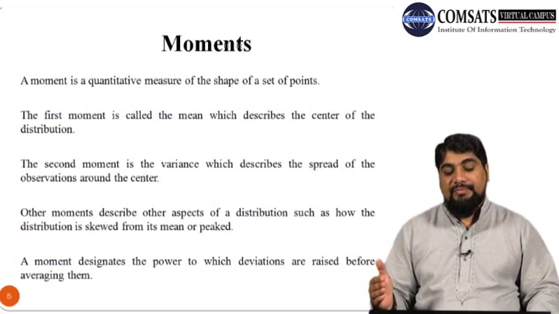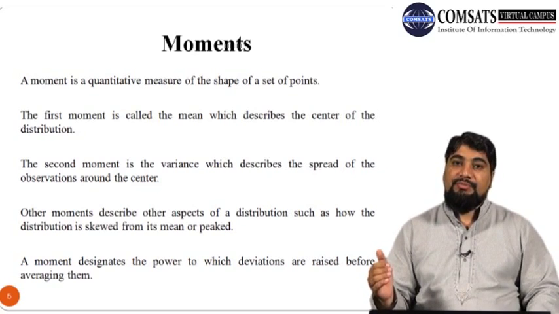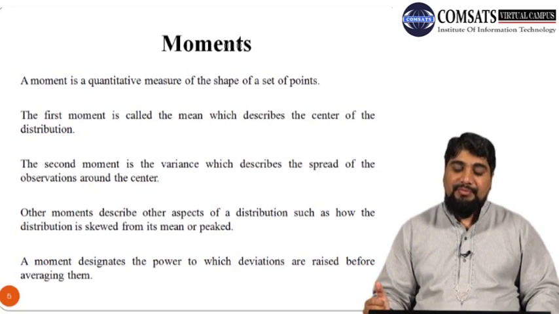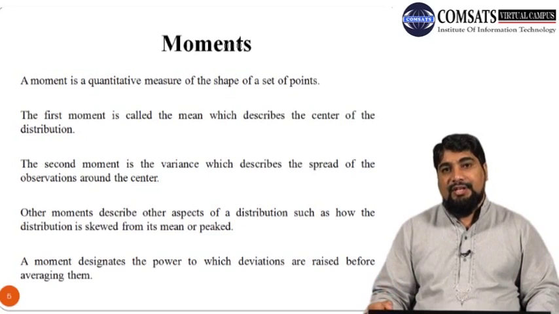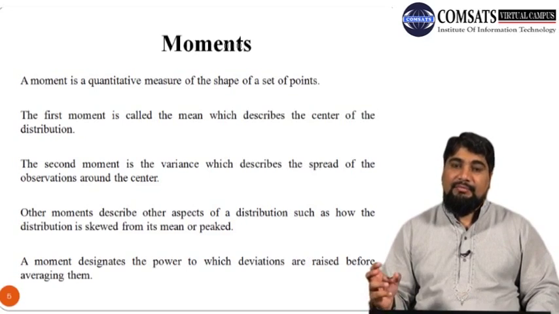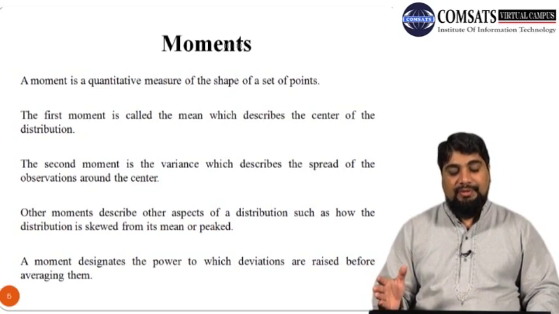The fourth moment is used to describe the peak of the distribution, so it measures the peakedness, or the height of the distribution. Similarly the fifth, sixth and seventh moments describe certain features of the distribution. So in order to get more information about a certain distribution, we need to know the moments of that particular distribution.